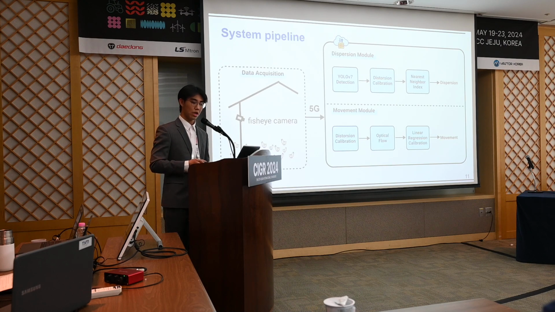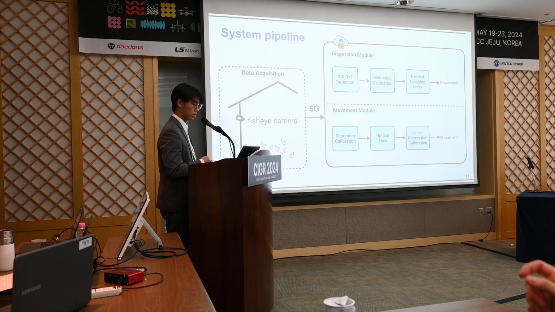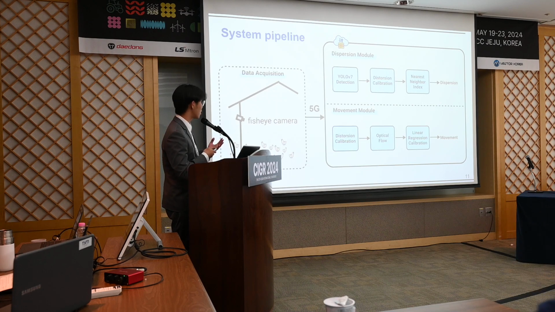In the dispersion module, YOLOv7 is used to detect chicken's location in videos. After that, the result needs to be calibrated due to the fisheye camera's distortion.